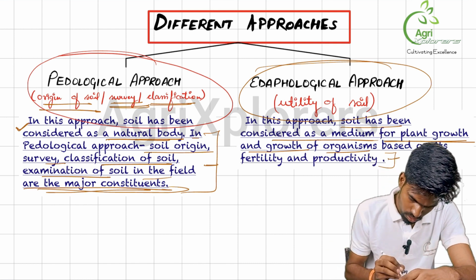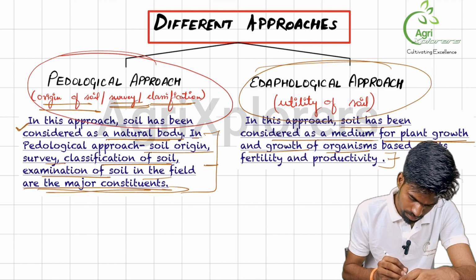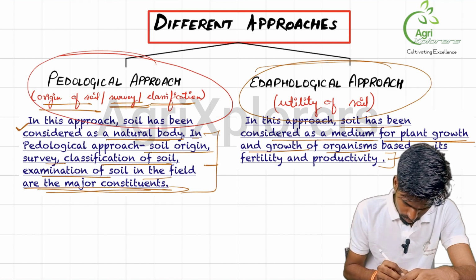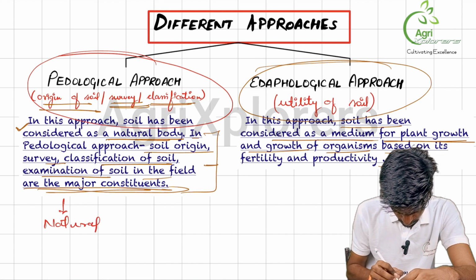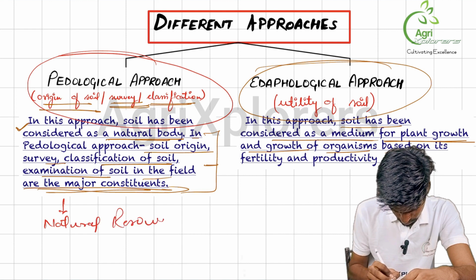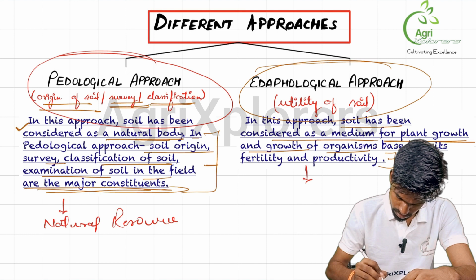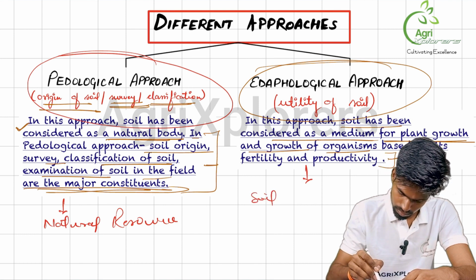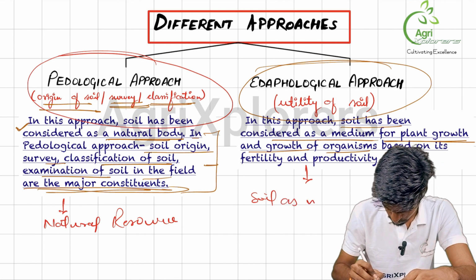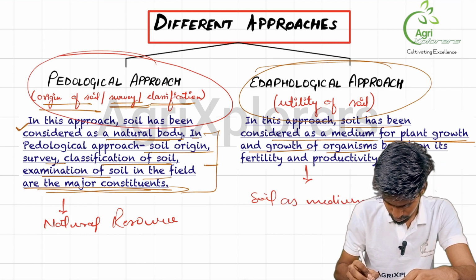Okay? So majorly, what is the difference between these two? It is soil as a natural resource and soil as a medium. Got it?